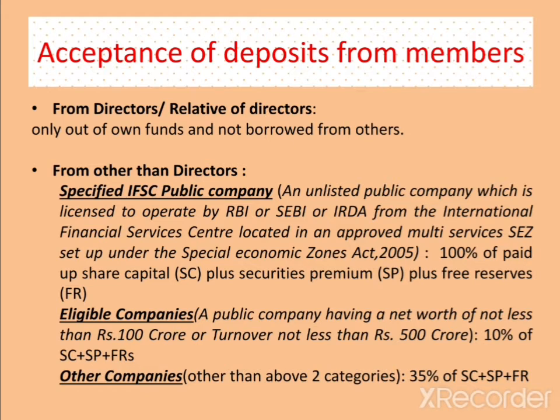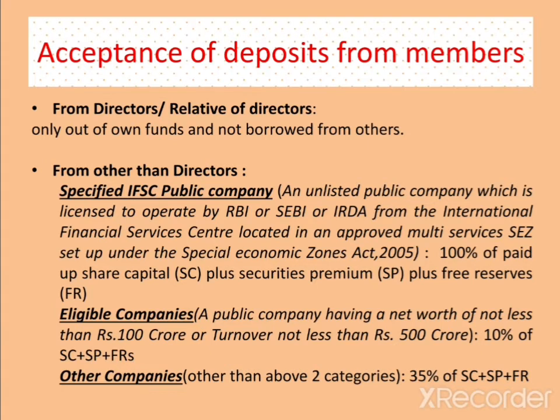So first category is specified IFSC public company. So let's see the definition. An unlisted public company which is licensed to operate by RBI or SEBI or IRDA from the International Financial Service Center located in an approved SEZ area. For these companies, the limit of acceptance of deposits is 100% of the paid up share capital plus security premium plus free reserves. Then the eligible companies, meaning a public company having net worth of more than 100 crores and a turnover of more than 500 crores.